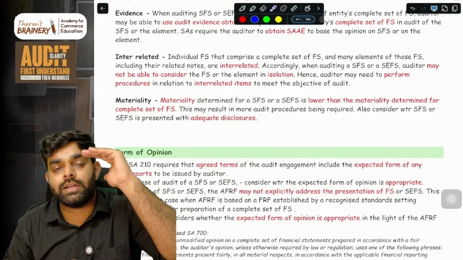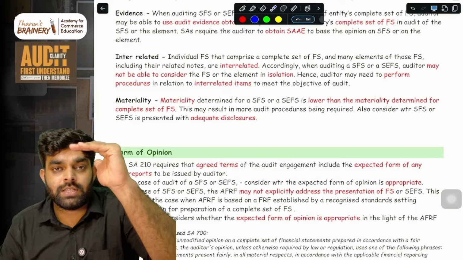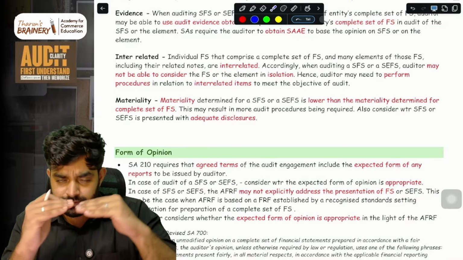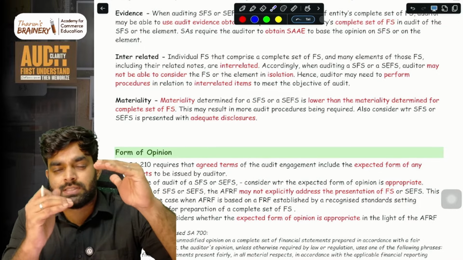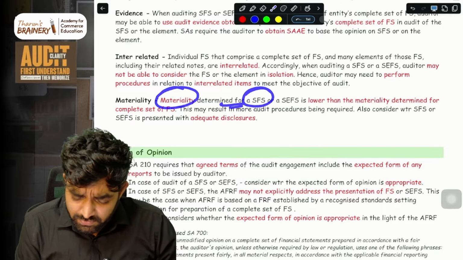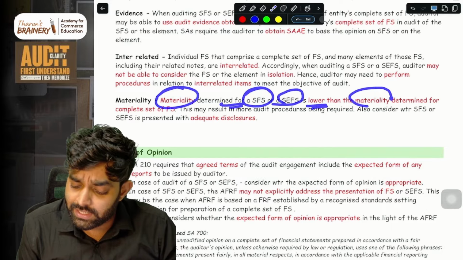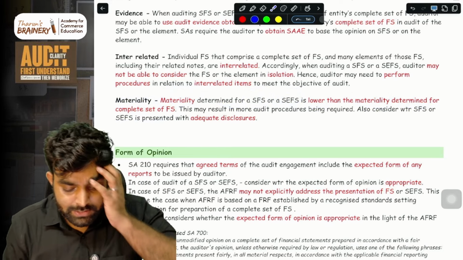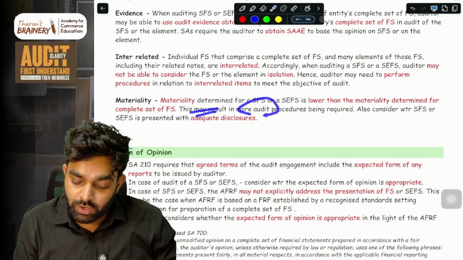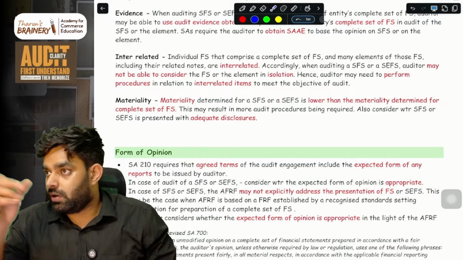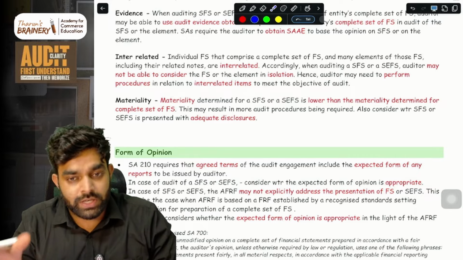Materiality determined for SFS or SCFS is lower than the materiality determined for a complete set of financial statements. Simple. So this may result in more audit procedures being required. Since the materiality is low, smaller items will pop up, so you have to do deeper audit procedures, everything.